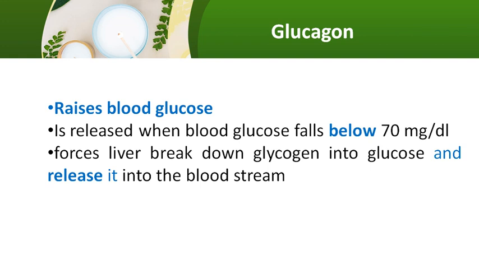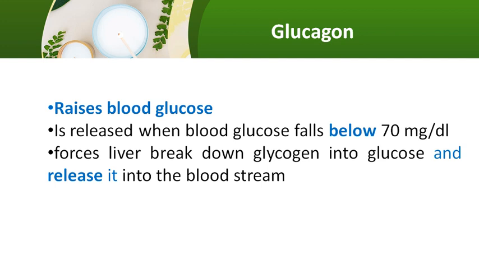gluconeogenesis, and it will decrease the glycogenesis and decrease the glycolysis. So in that way it helps to raise the blood glucose level. So blood glucose will be maintained within 70 to 110 milligram.